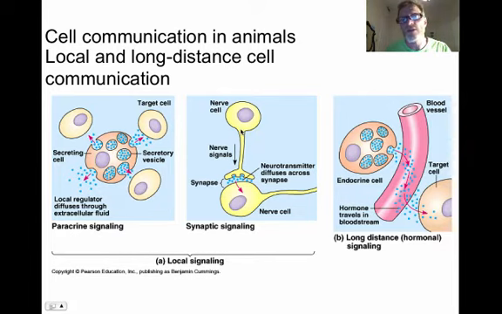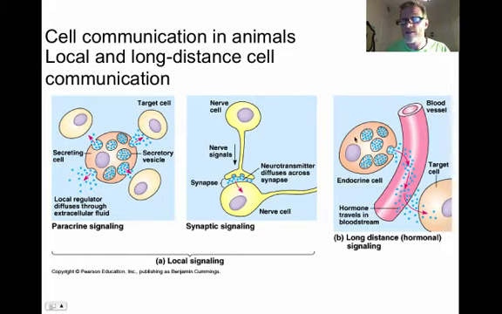Nerve cells also release signals locally. Nerves produce things called neurotransmitters. When they fire an action potential, that results in neurotransmitters binding to a nearby neuron, which then causes a nerve signal to go through that nerve. So this is another example of a local signal.